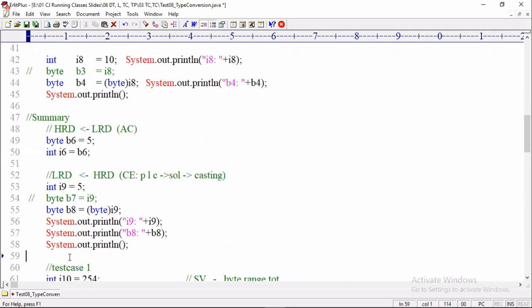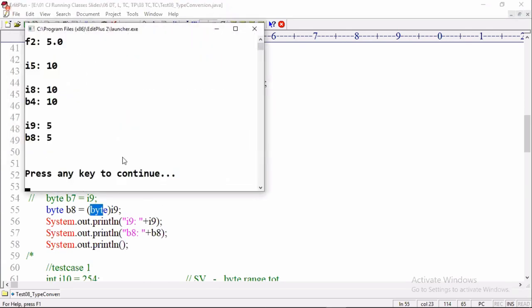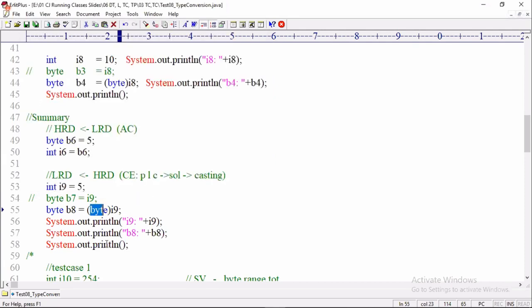In casting, we are informing the compiler the value coming from the source variable is in the range of byte, please allow me to assign. Then the compiler asks what is the guarantee? If the value coming from the int variable is more than the range of byte, then what to do? Okay, apply the formula and remove that value. Currently the coming value is 5, which is in the range of byte, so there is no value loss, and 5 will come.